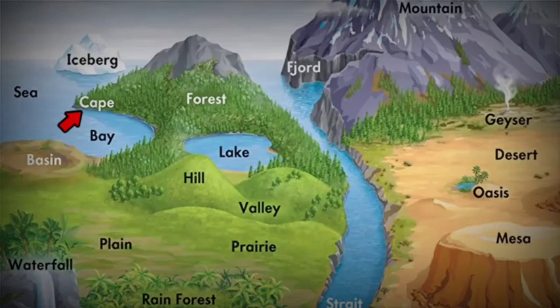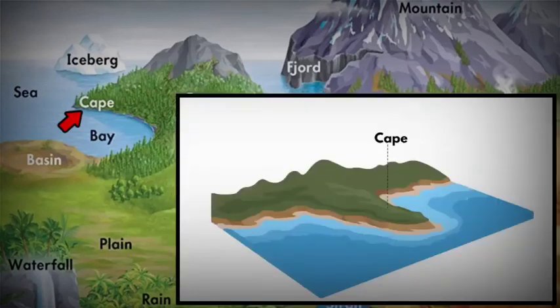A cape is a narrow portion of land that extends into a river, lake or ocean. Now this narrow portion of land can be a part of a large landmass or it can also be a part of an island. If you look at the shape of a cape carefully, it does look like a peninsula, isn't it? Many geographers consider capes to be smaller than peninsulas. The only difference is that a cape is a narrow feature and a peninsula is large.